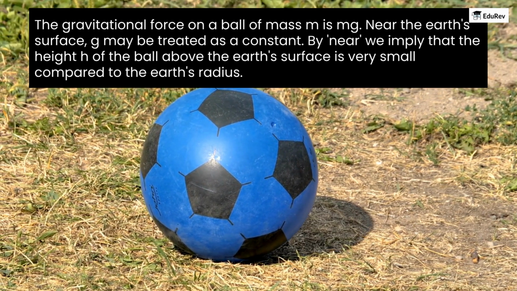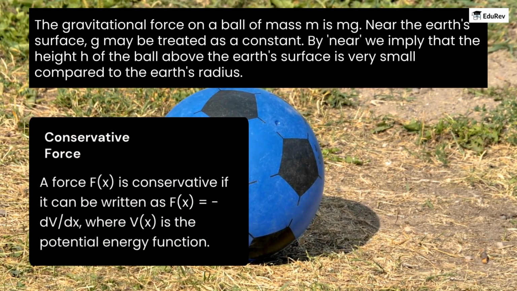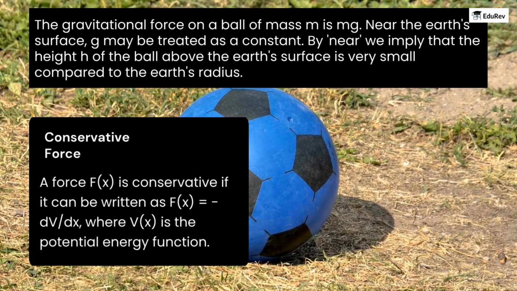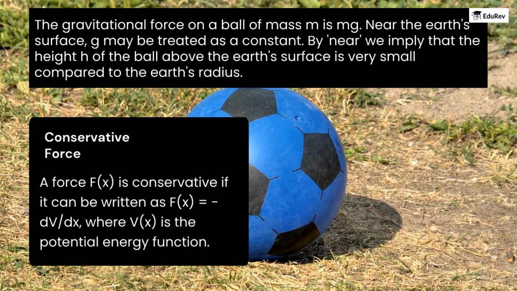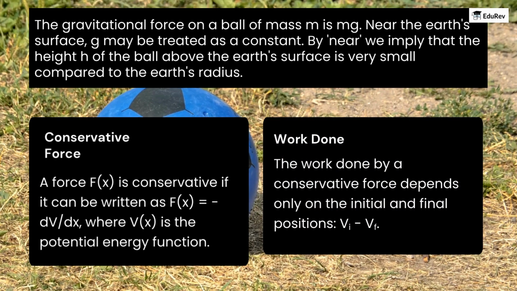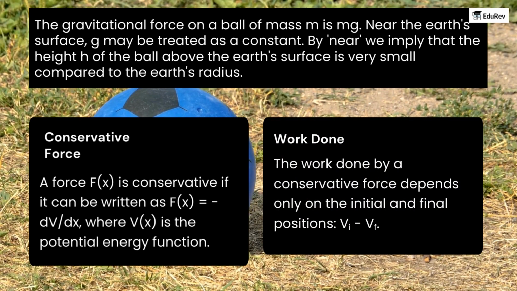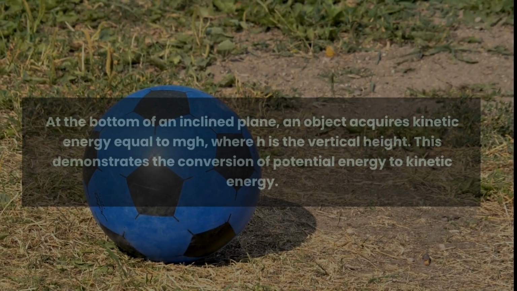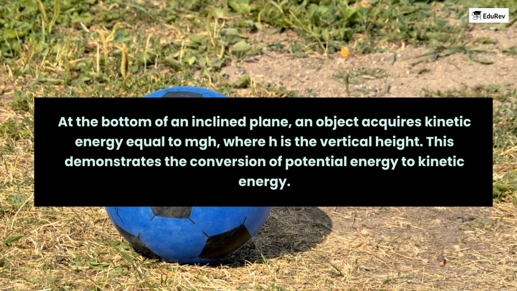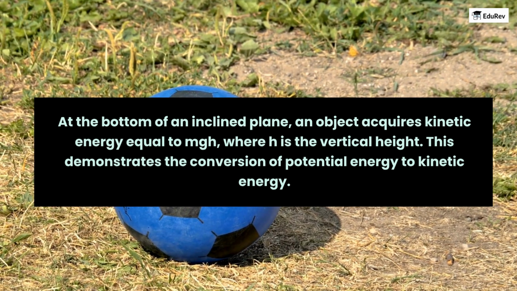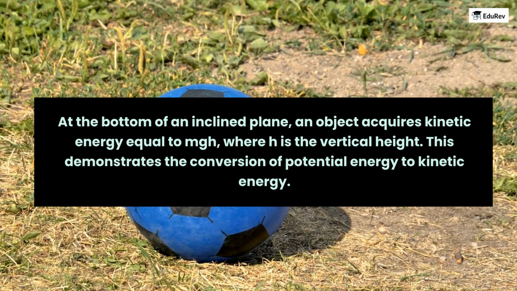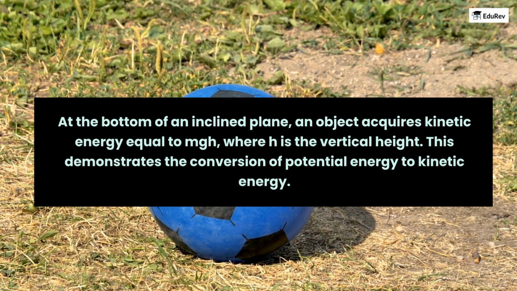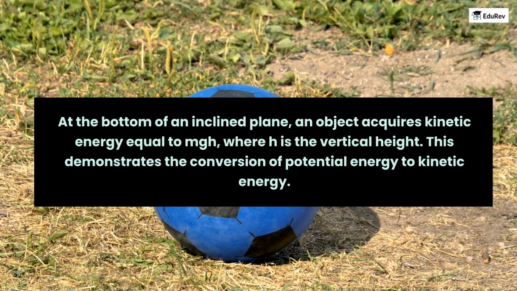the Earth's radius. A force Fx is conservative if it can be written as Fx is equal to minus dV by dx, where Vx is the potential energy function. The work done by a conservative force depends only on the initial and final positions, V initial minus V final. At the bottom of an inclined plane, an object acquires kinetic energy equal to mgh, where h is the vertical height. This demonstrates the conversion of potential energy to kinetic energy.